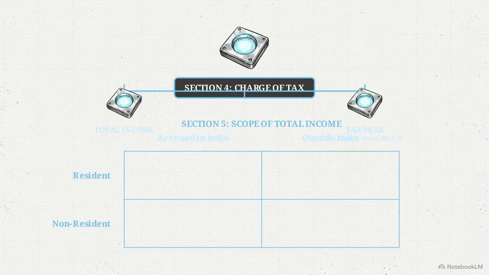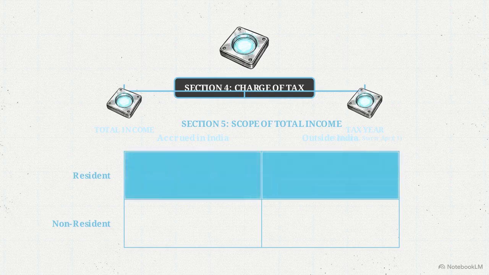For a person classified as a resident, the net expands. It captures global income, including wealth received or accrued anywhere in the world. For a non-resident, the matrix imposes a hard stop. The scope of total income contracts, limiting capture to wealth received or accruing within domestic borders.